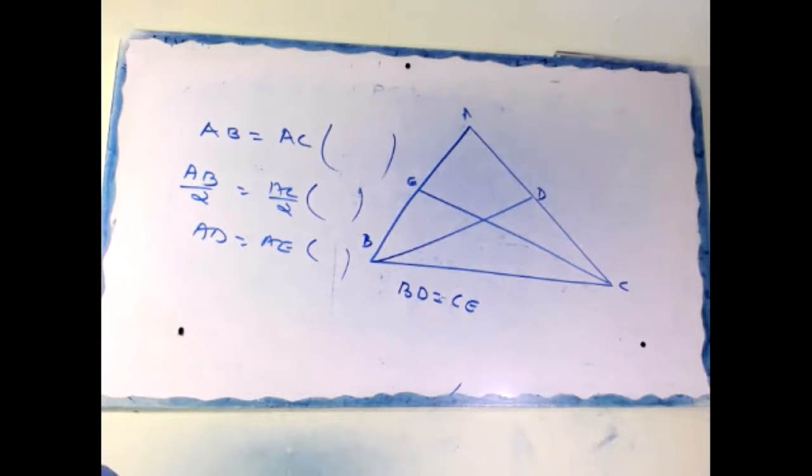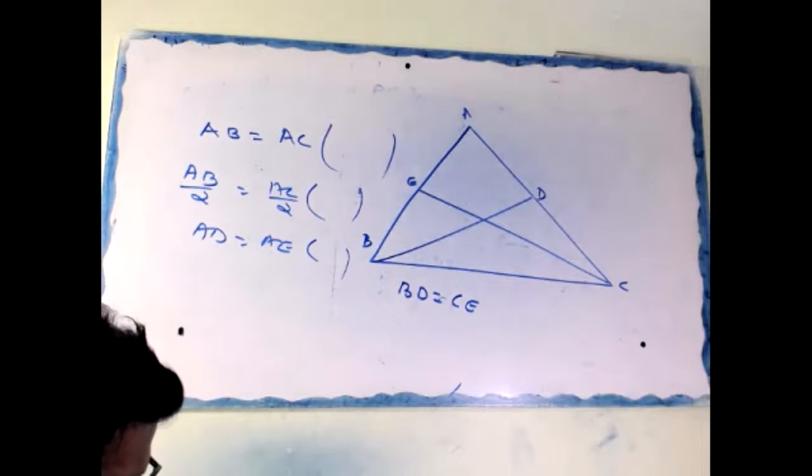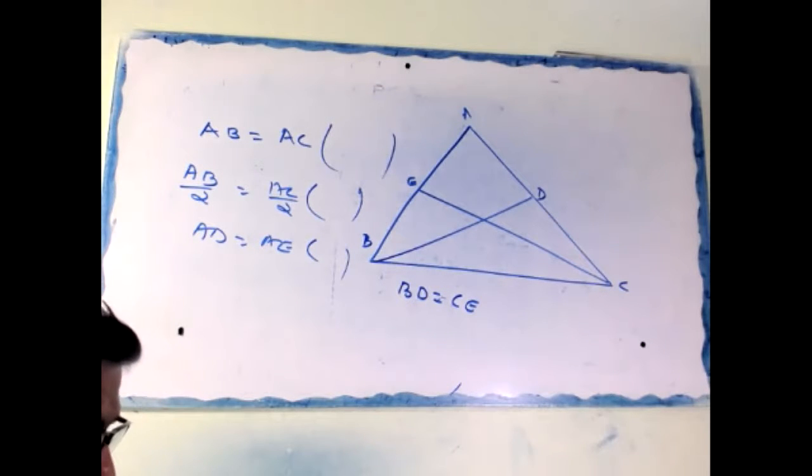Right. Proof. AB equal to AC, given. AB by 2 equal to AC by 2. Therefore, AE equal to AD.